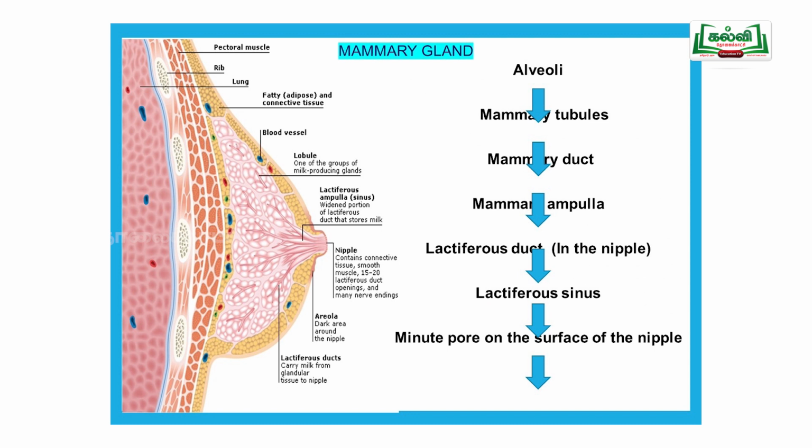The milk secreted from the alveoli passes through the mammary tubules, then mammary ducts, then mammary ampulla, then lactiferous duct. Here in this region the lactiferous sinus or lactiferous ampulla is there. All this milk will come and be temporarily stored here for a very short time, then move out through small pores in the nipple. These are the male as well as female reproductive organs.